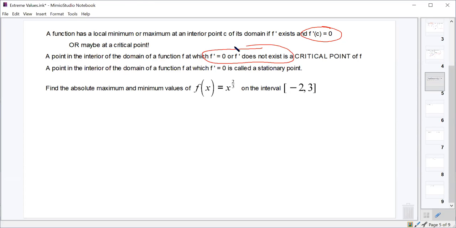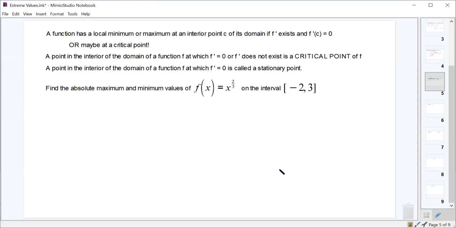And that's something we've already talked about, right? We've said we could have a local minimum when our derivative was 0 because that makes our tangent line 0. And I think we also mentioned we could have a local minimum or a local maximum at a place where the derivative is undefined, right? Like at a cusp or at a corner, we might have a local max or a local min. Talked about that before a little bit. All right, cool.